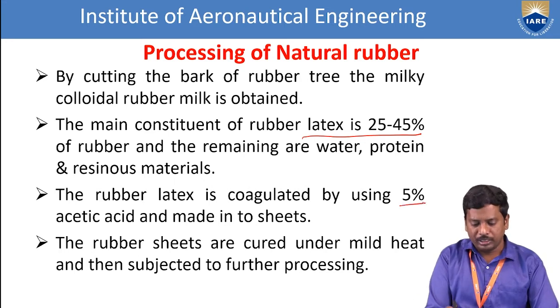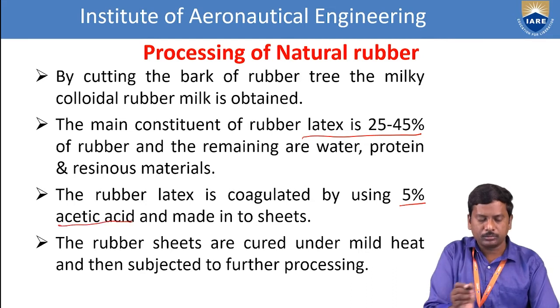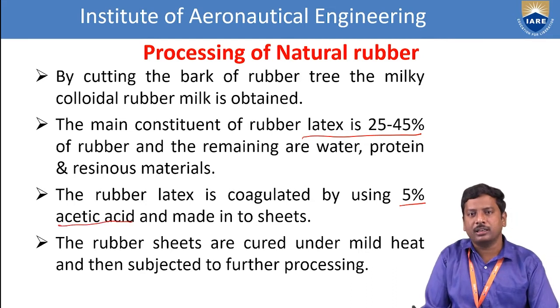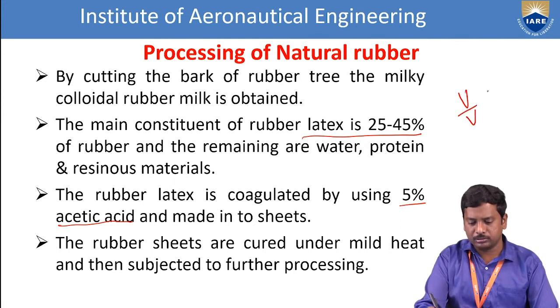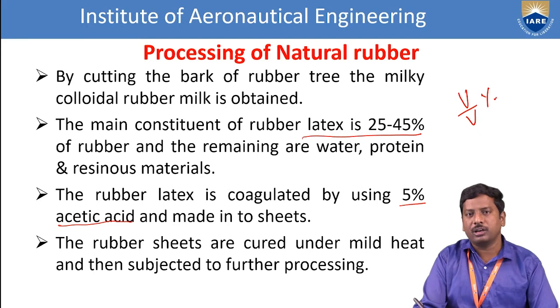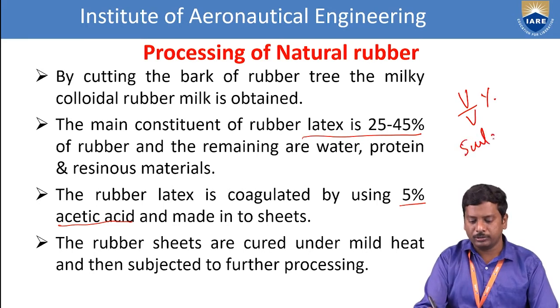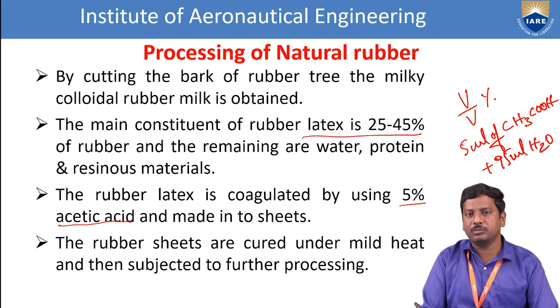So how to prepare the 5% acetic acid? Acetic acid is nothing but a liquid solution. It is prepared by volume by volume percentage. That means 5 ml of acetic acid is mixed with 95 ml of water. That is nothing but a 5% acetic acid. So this is about the preparation of the 5% acetic acid.